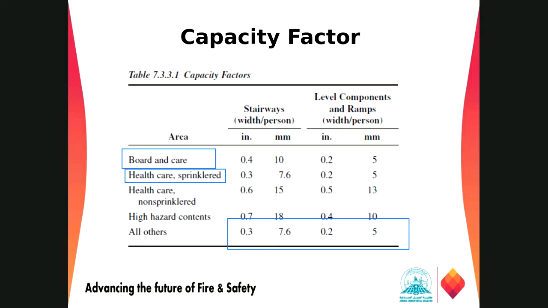So this is the table we have to follow while reviewing the plans for life safety of the building or the construction failure of the building.